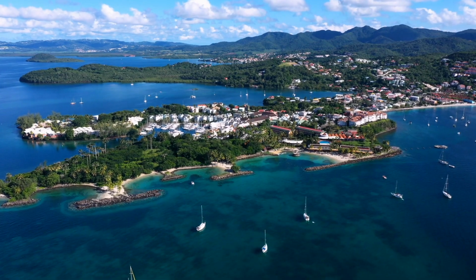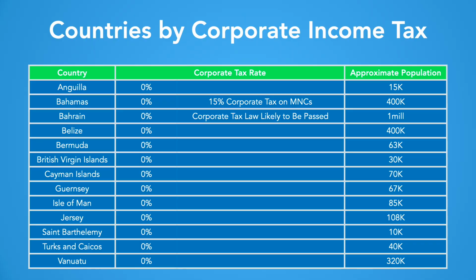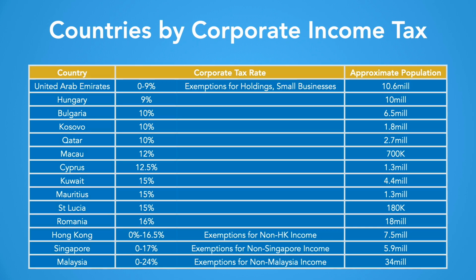For example, due to efforts by the United States and the EU to establish a global minimum tax, formerly 0% tax countries such as the Bahamas and the United Arab Emirates have introduced corporate income taxes. If you want to set up a company in a low-tax country and meet the physical presence requirements, the United Arab Emirates, for example Dubai, remain one of the best options due to several factors.